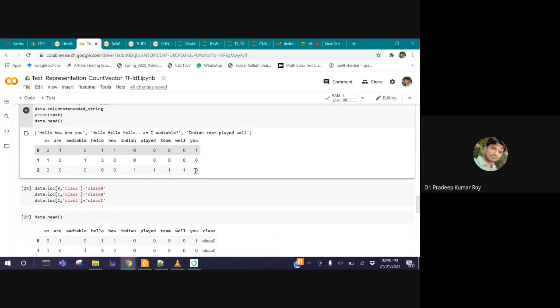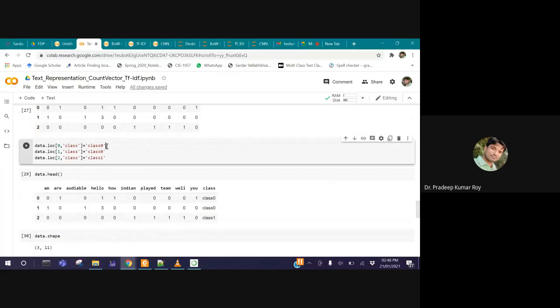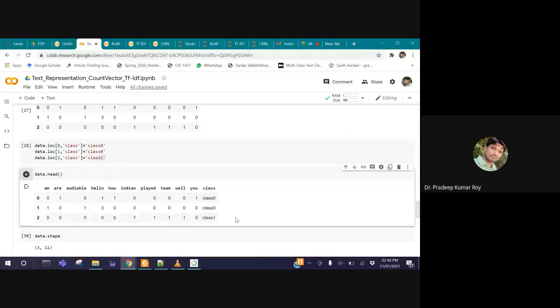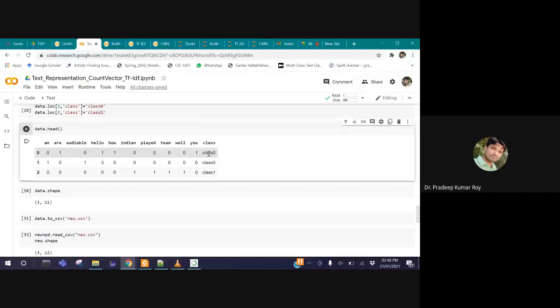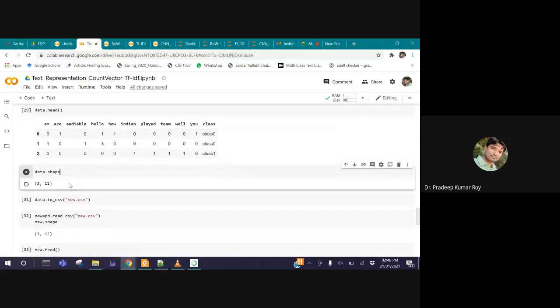Second, if you want to perform any classification, you must have a label. So just based on the message, you can assign the label to the given data. The first message I assign class 0, the second message I assign class 1, and the third message class 1. In this way, one more column is appended to the given data frame, and the classes are: first one class 0, second one class 0, and third one class 1. So based on the context, you can assign that class manually also. Now you can see the shape of the data set is 3 by 11.